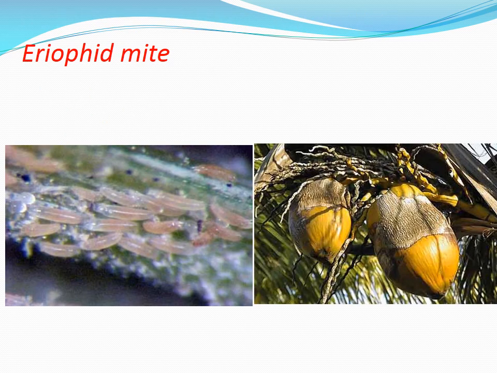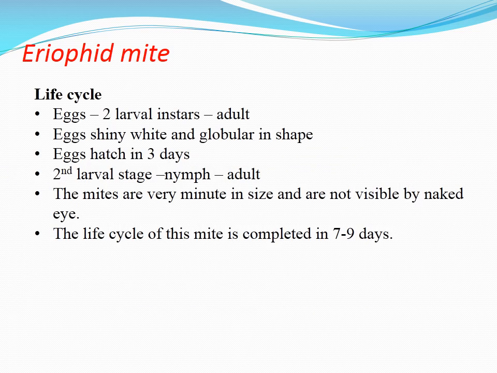Next is Eriophyid mite, Aceria guerreronis as it is known, it is a mite. Eriophyid mite life cycle: eggs, 2 larval instars. Eggs are shiny white and globular in shape. Eggs hatch in 3 days. Second larval stage is nymph to adult. The mites are very minute in size and not visible by naked eye. The life cycle of this mite is completed in 7 to 9 days.